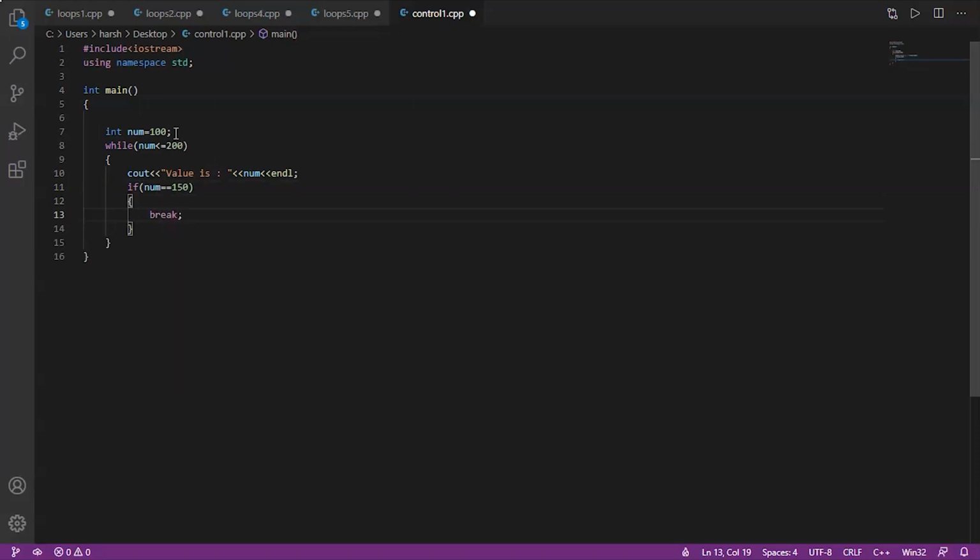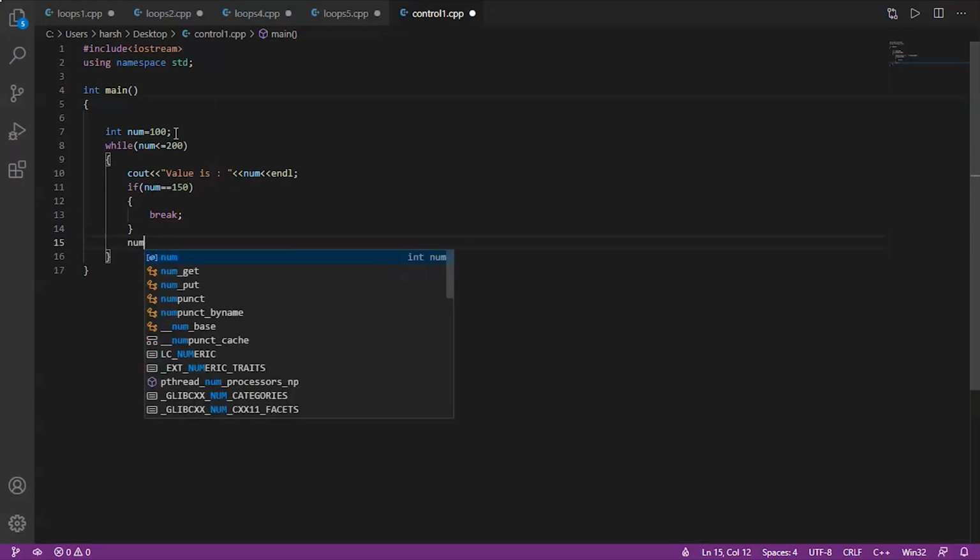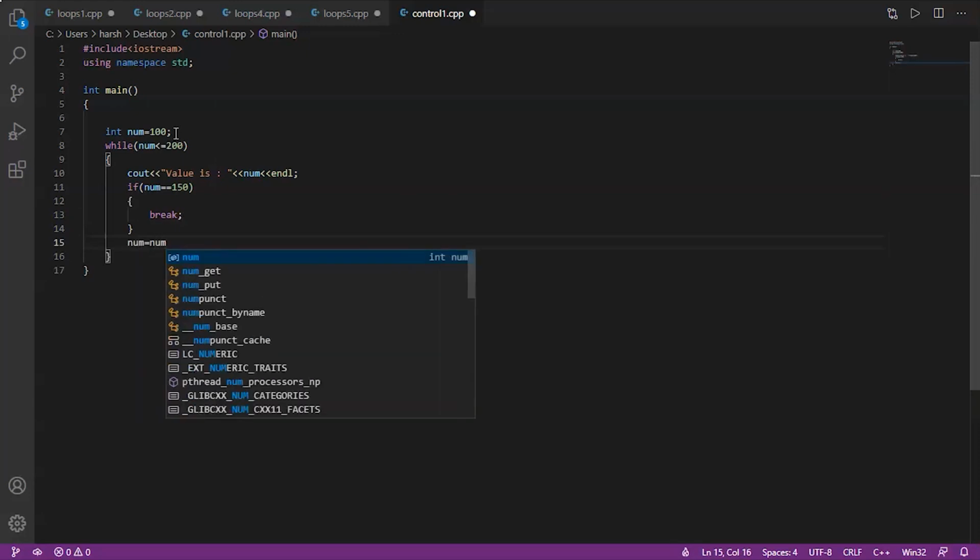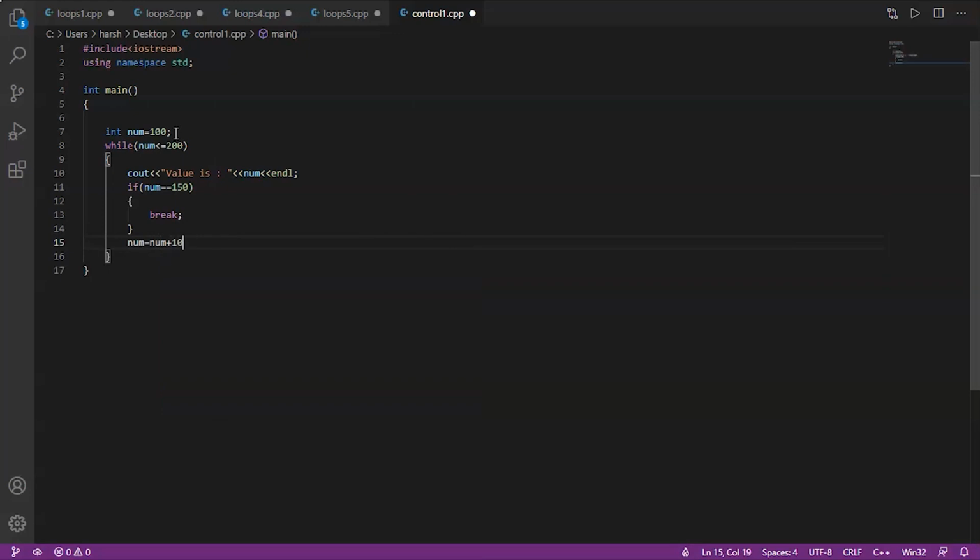Write the break statement. Now after that we'll increment this by 10. We're incrementing this by 10 because we want the numbers to be printed like 100, 110, 120 like this. That is why we are incrementing it with 10 and not with 1.